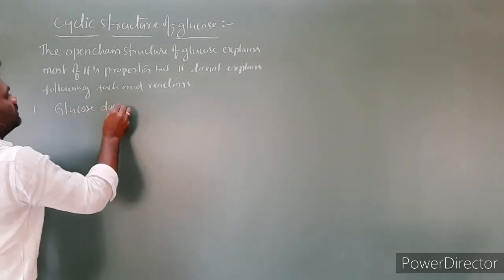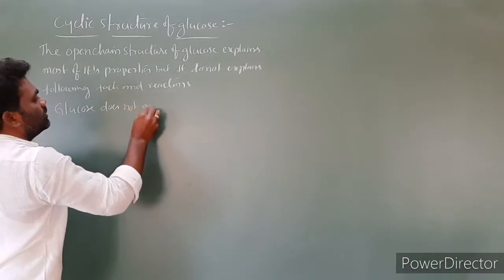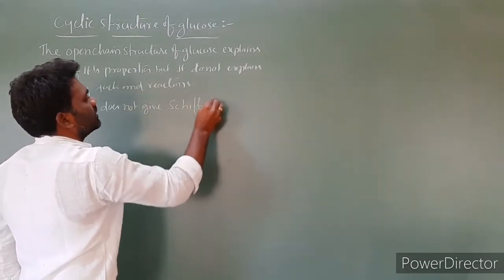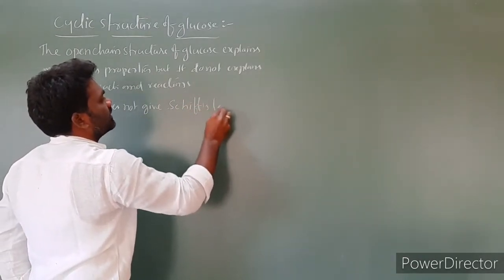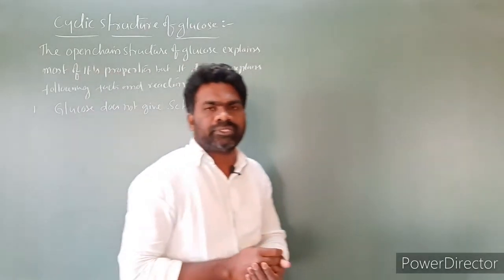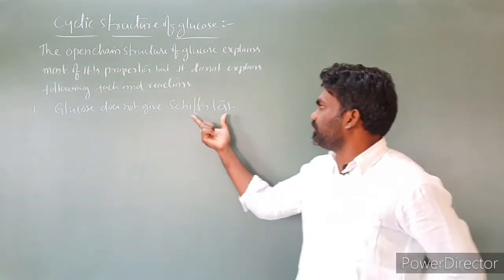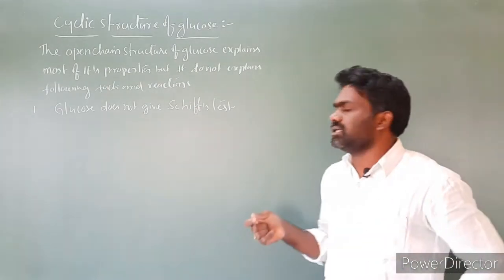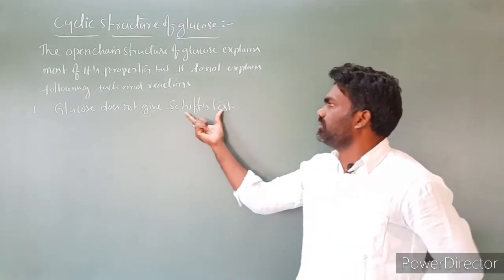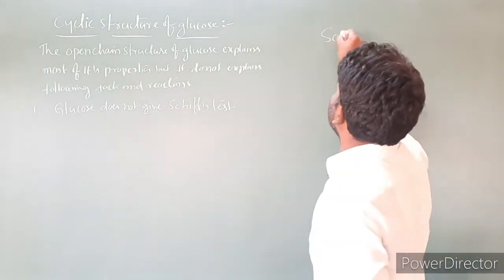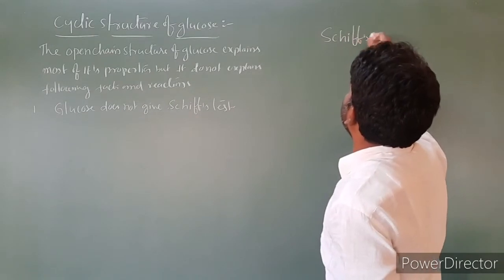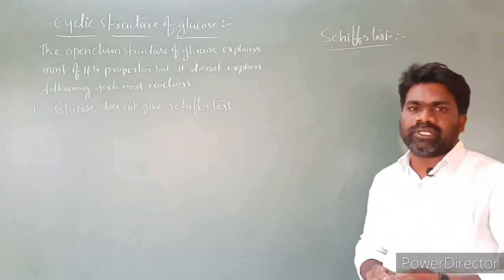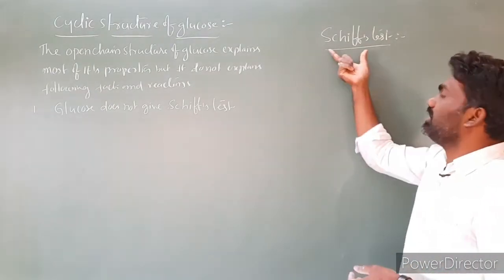Glucose does not give Schiff's test. Schiff's test is used for the identification of the aldehydic functional group. Any organic compound that contains an aldehyde functional group will give Schiff's test.